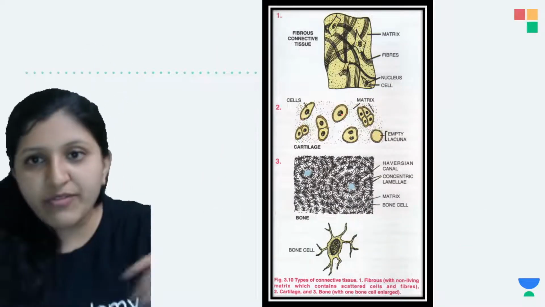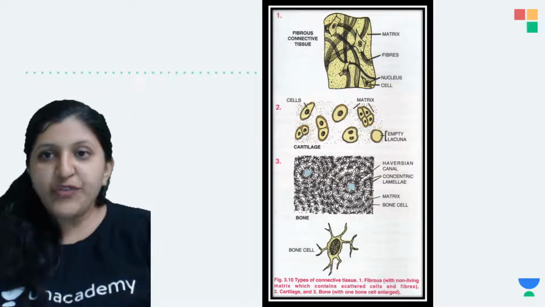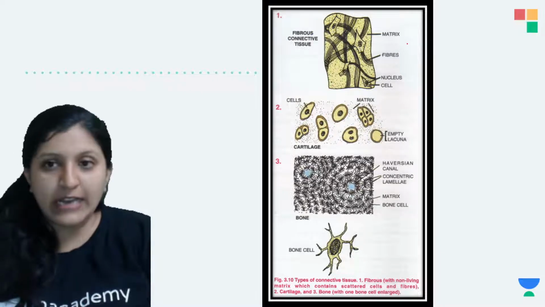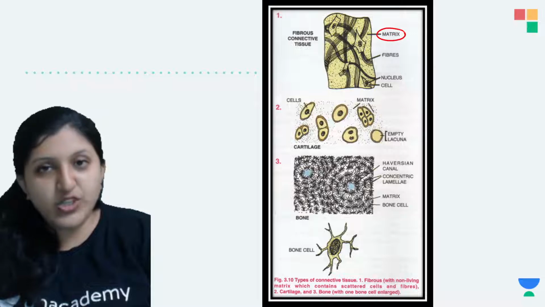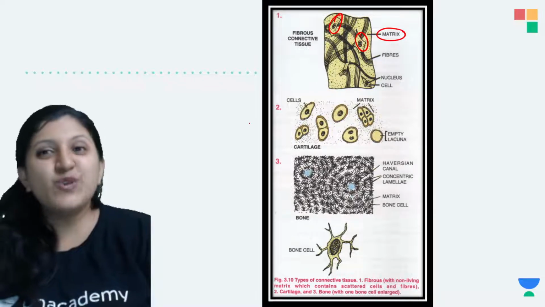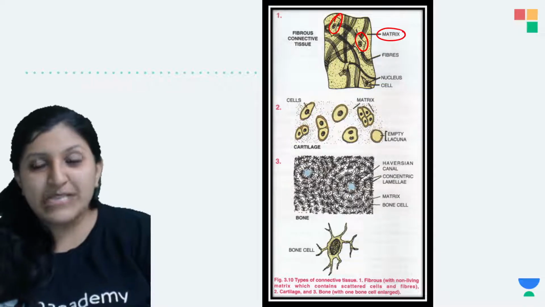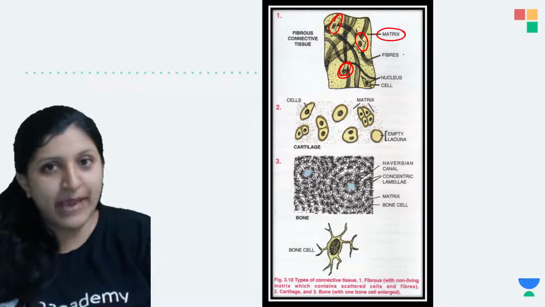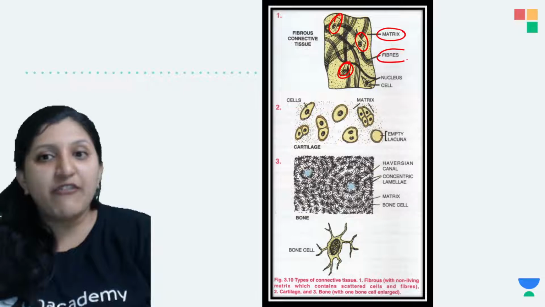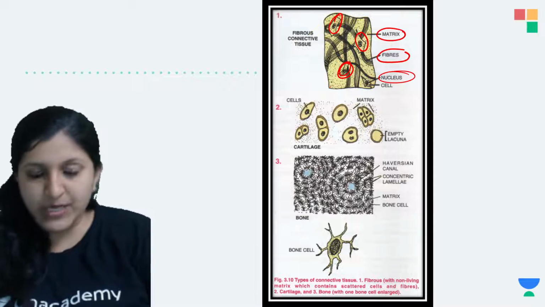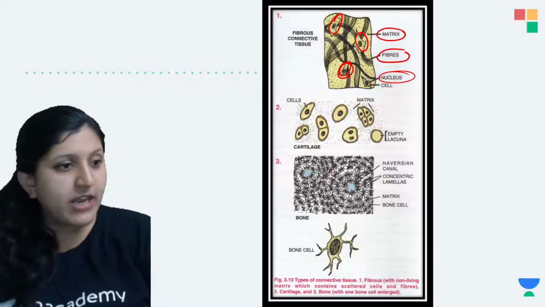Okay, so this is the structure which is given in your textbook. That is the fibrous connective tissue. This is the connective tissue structure, and you can see so much fluid is there. The matrix is completely a fluid, and here and there you can find a few cells. But in epithelial tissue, what is the case? You find so many cells, there is no space. In connective tissue there is a lot of space, and that space is completely covered by a matrix, and this matrix can have fiber. In the cell there is, as usual, a nucleus also present. So this is a fibrous connective tissue.